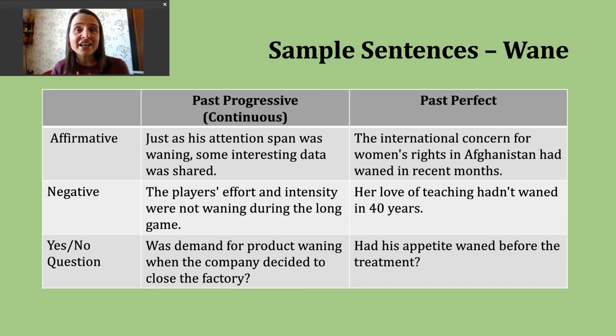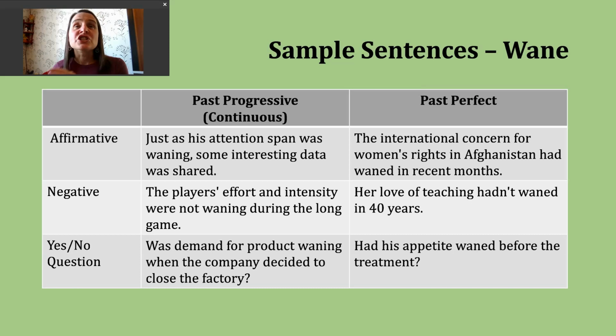Now, the reason I like calling this the past progressive is that the two letter P's in the name help me remember I need two parts to my verb. So in the affirmative, when I go to make a sentence, I'm going to start with my subject, and then the first part of my verb is going to be the past tense of be. So that could be was or were, depending on what my subject is. The second part of my verb is the ing form of this verb.